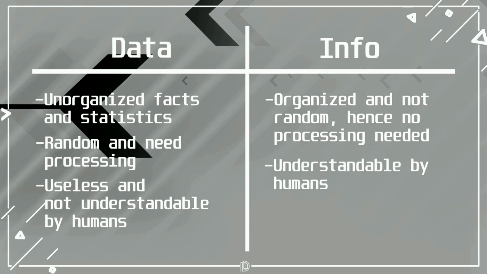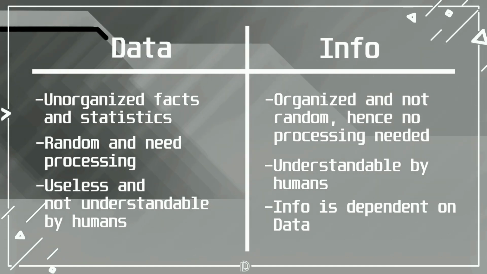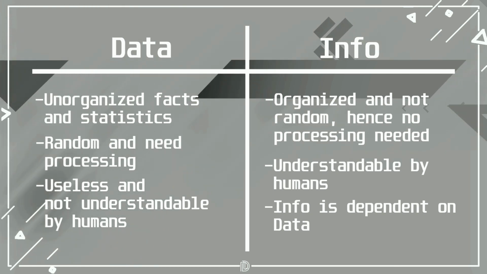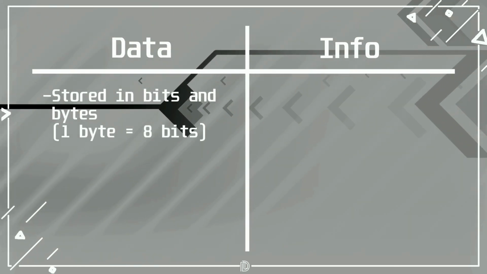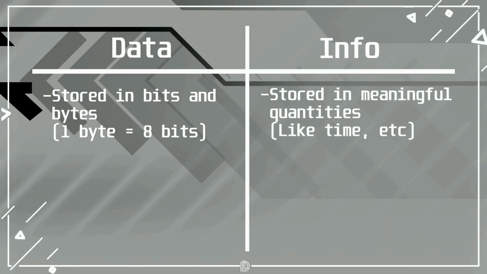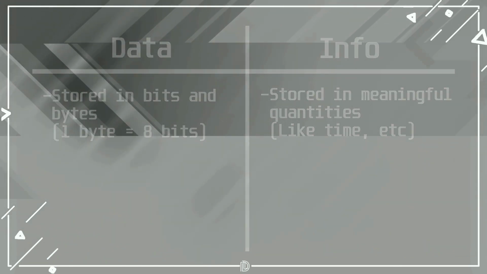Now do know that information is dependent on data and is specific to your expectations because all the irrelevant data is removed. Data is measured in bits and bytes, whereas information is stored in meaningful quantities like time. Now that I have told you that data is just raw information that needs processing, the next quick thought would be, how does one obtain data?